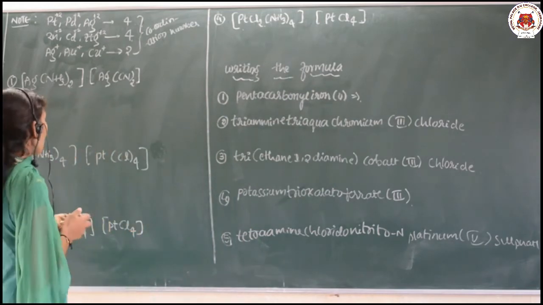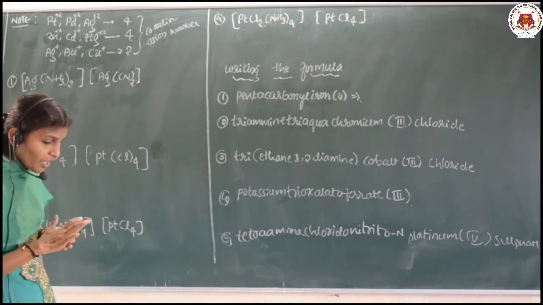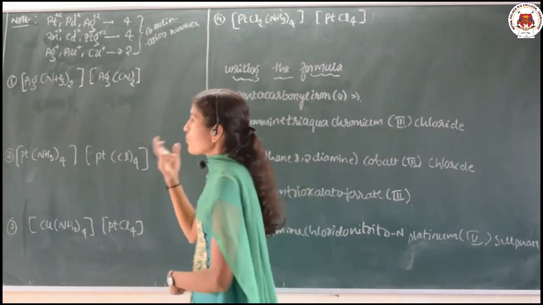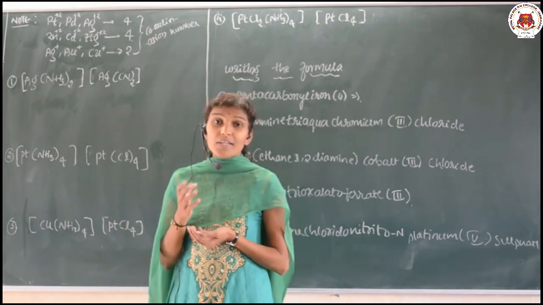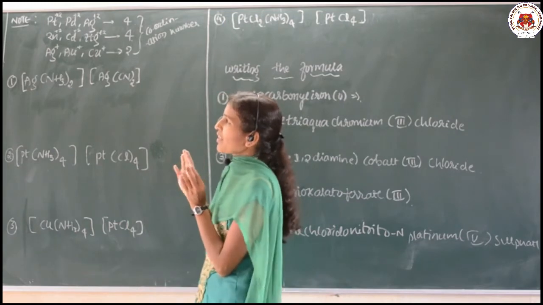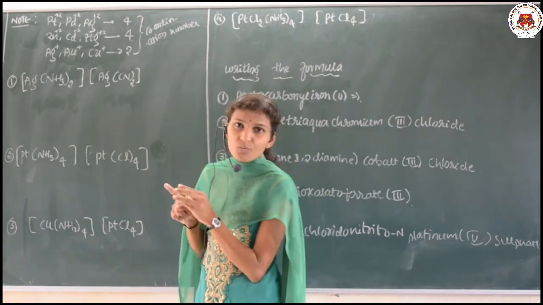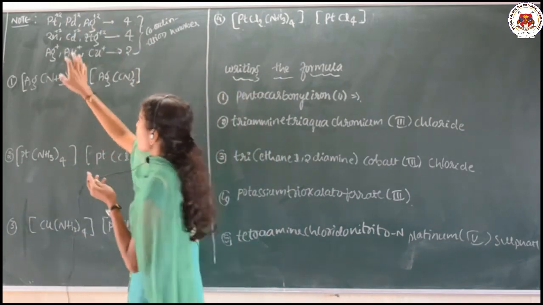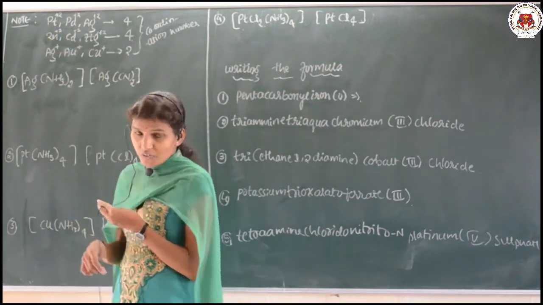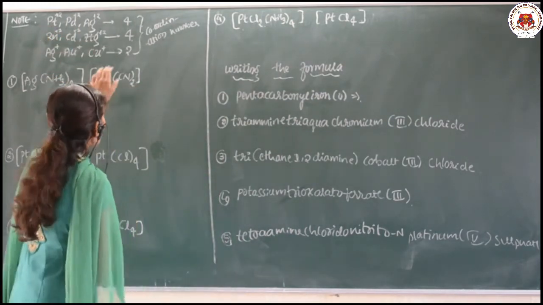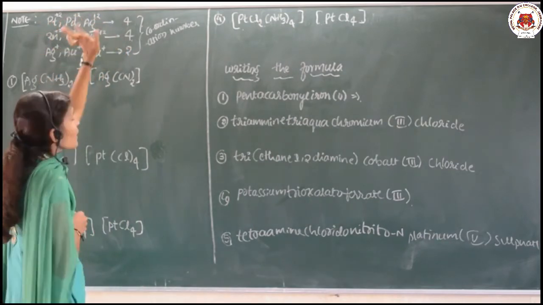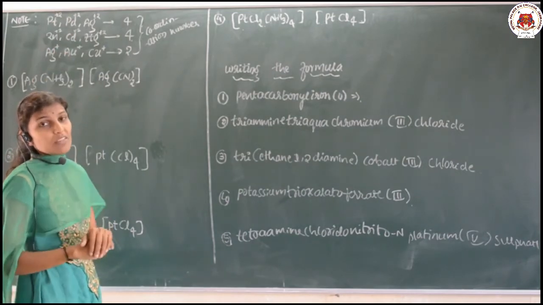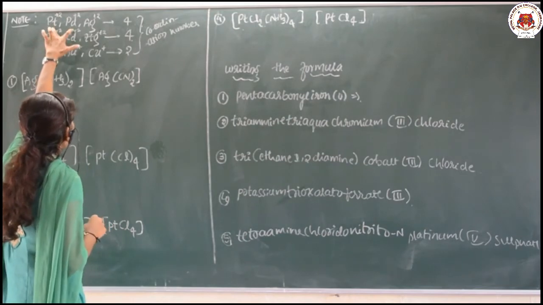Before going to the naming of such compounds, I want to give you a note. In order to find out the oxidation state, that is +2, +3, +4, it is a trick we are going to use. Suppose the coordination number is 4, it means 4 ligands are attached to the central metal atom or central metal ion. Then it carries the +2 form. Its oxidation state will be +2, that is Pt +2, Pd +2.